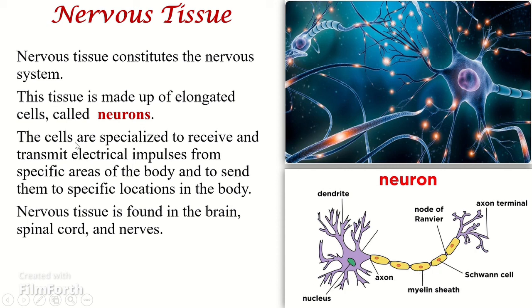So these neurons are the cells which are specialized to receive and transmit electrical impulses from specific areas of the body and then send them to specific locations in the body. The nervous tissue is found in the brain, spinal cord, and nerves.